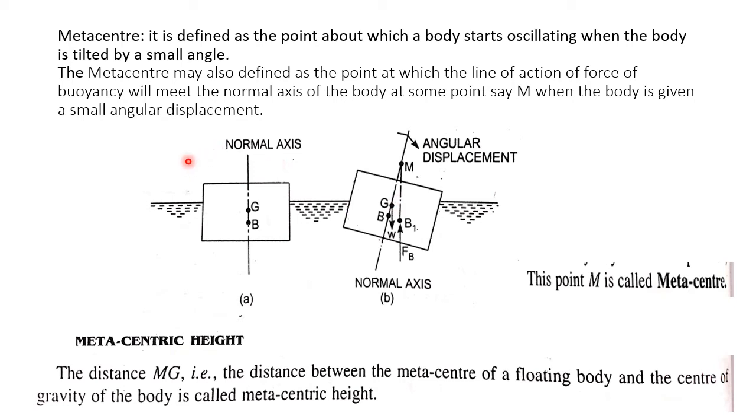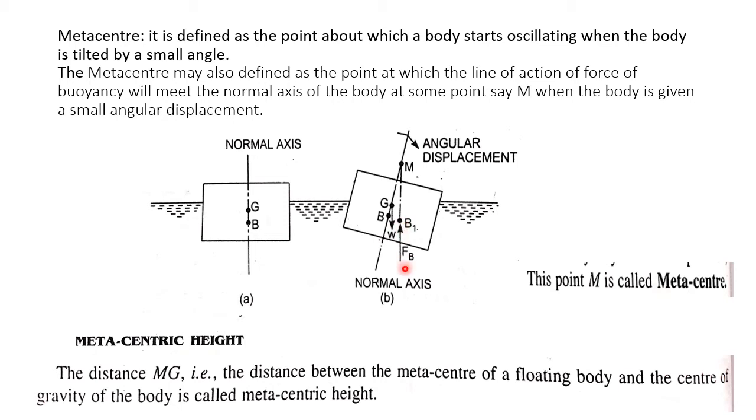But when the body is given a small angular displacement in the clockwise direction, the center of buoyancy is now shifted towards B1. That means from this point now the force of buoyancy, Fb, is supposed to act through B1.